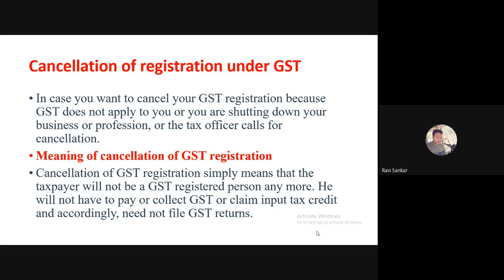Once your GST registration is cancelled, you cannot collect GST, and you need not pay GST tax. Next, or claim input tax credit. You cannot claim input tax credit. The input tax credit also cannot be claimed.